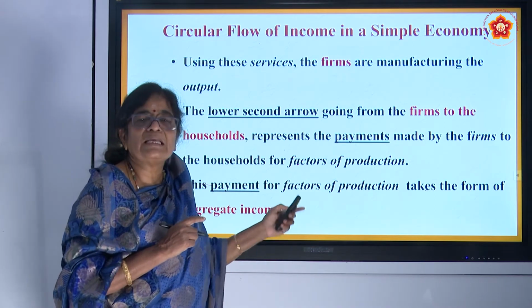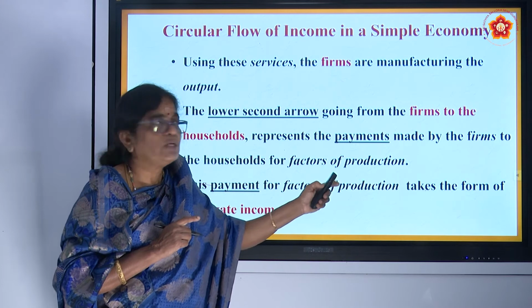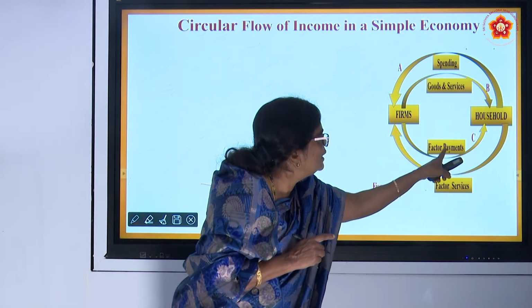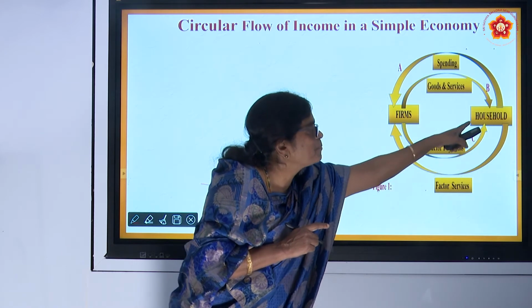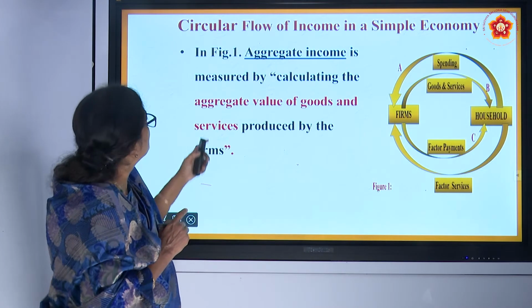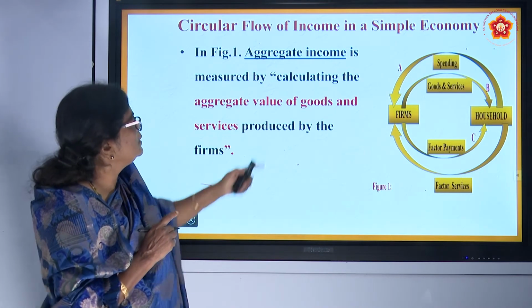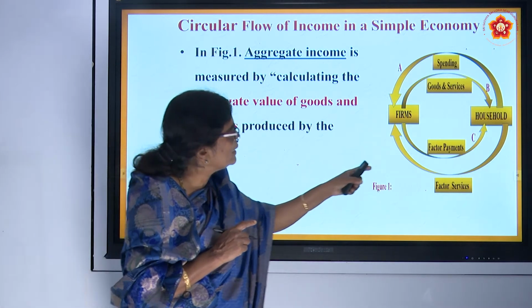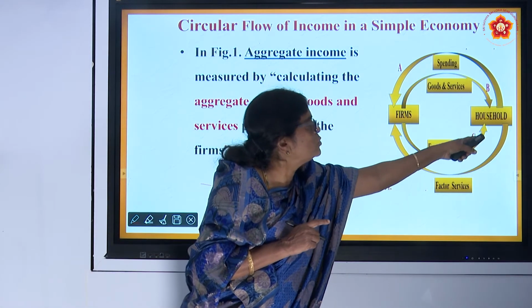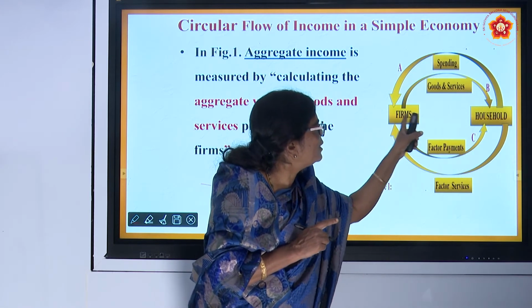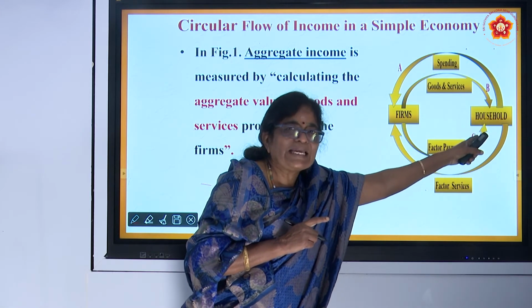Whatever they are paying as payments from firms to household is received as the factor payment from firm to household. This factor payment is nothing but the income of the household. And then the aggregate income can also be calculated by measuring the aggregate value of goods and services. Whatever factor payment is paid by firm to household is called aggregate income.